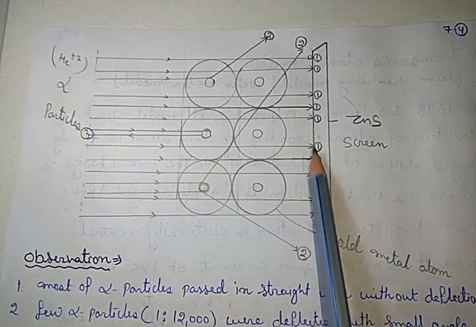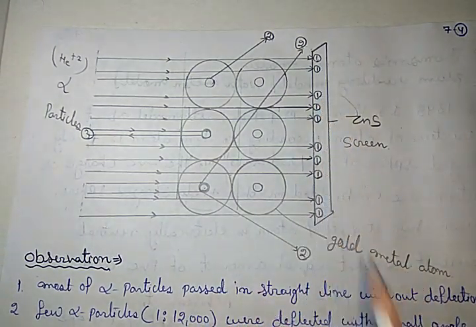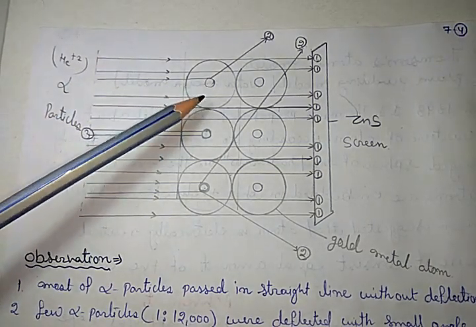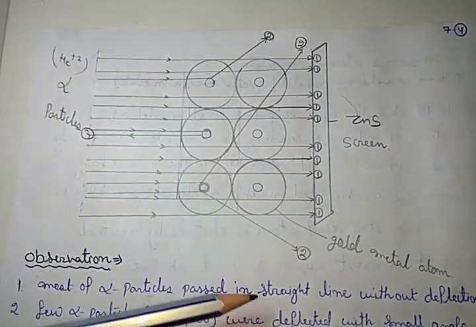When he bombarded alpha particles on the very thin gold foil, he observed that most of the alpha particles passed in a straight line without any deflection. A few alpha particles, about 1 in 12,000, were deflected with a small angle.